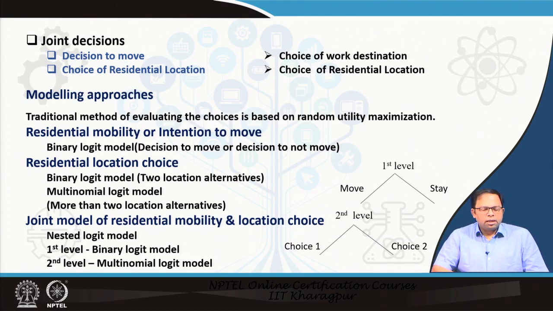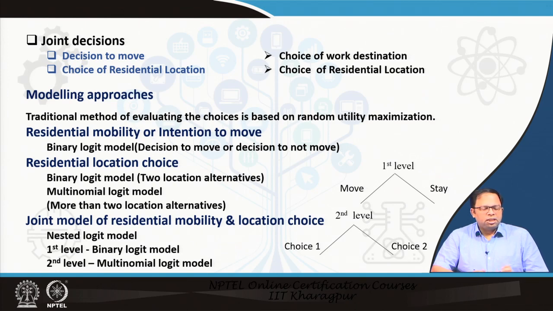So there are different approaches to modeling residential location choice. The traditional method of evaluating choices is based on random utility maximization. We have learned the discrete choice theory in the previous lecture. When we talk about residential mobility or intention to move, that is, a decision to move or not to move by a particular household, then usually it's a binary choice. That means, should I move or not. So we use a binary logit model in this particular case.